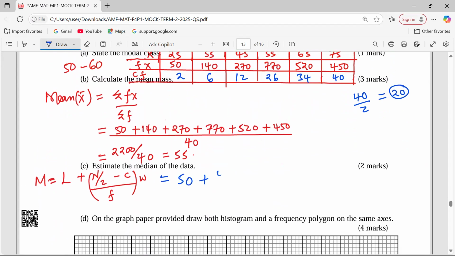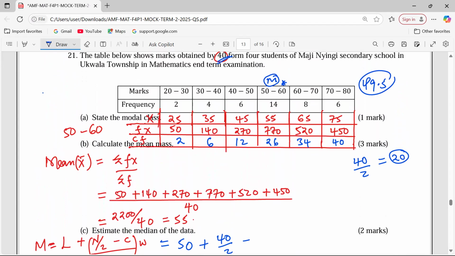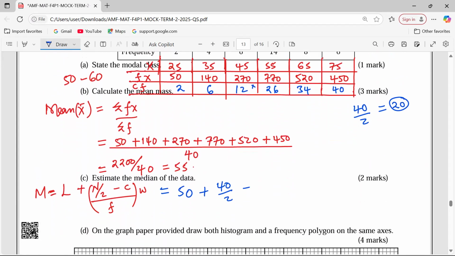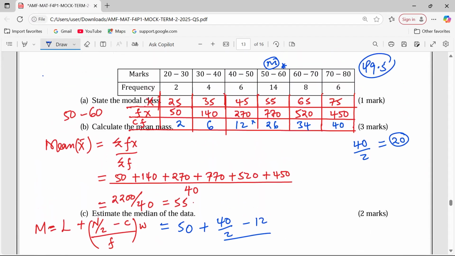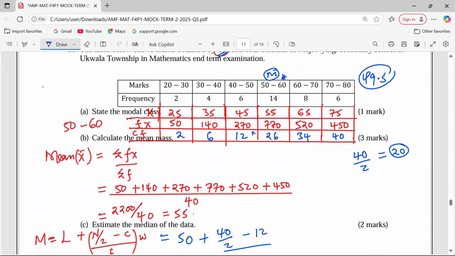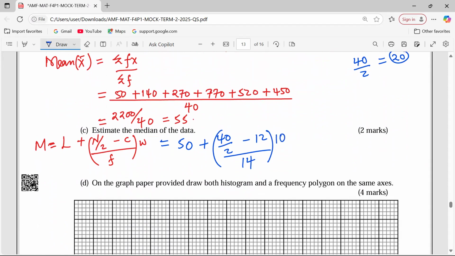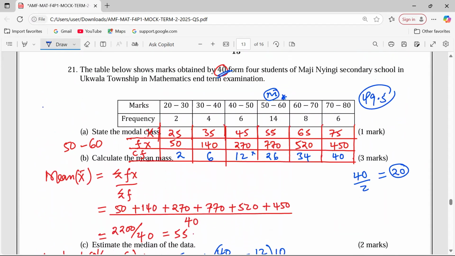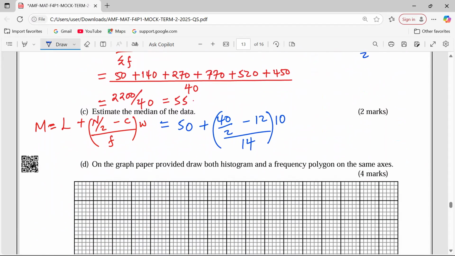Then we add 40 over 2 minus the cumulative frequency just before this class. Just before the class, we have 12. So we pick 12. Then the frequency for the median class, which is 14, and everything should be multiplied by the class width of 10. We know for us to get the class width, we need upper limit minus the lower limit, right? So that's 10.